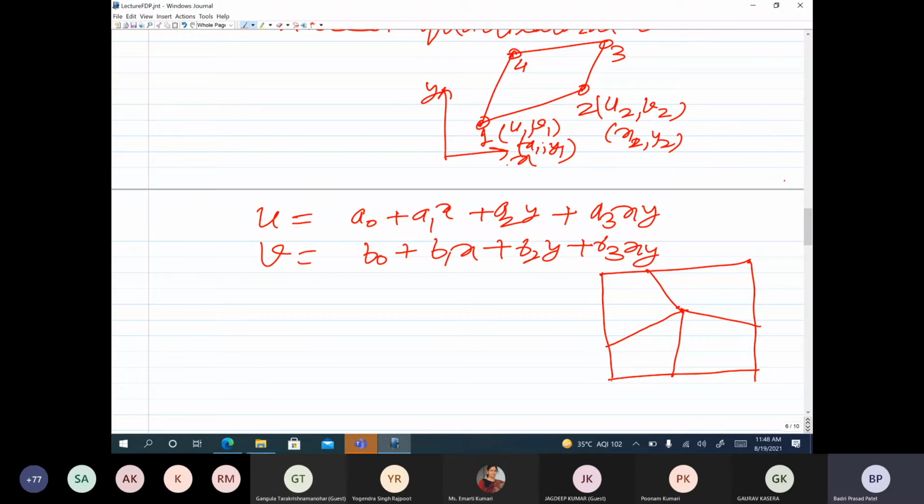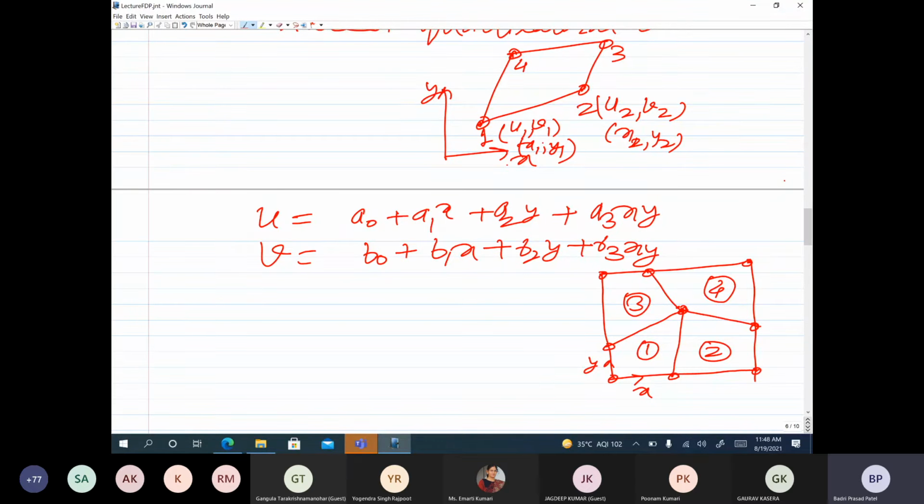These are the arbitrary quadrilaterals and these are the nodes, and the element is a general quadrilateral, with coordinates x and y. The elements are 1, 2, 3 and 4. I'm just demonstrating through a simple example.